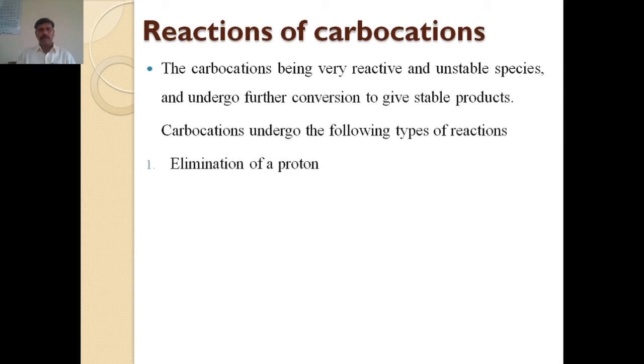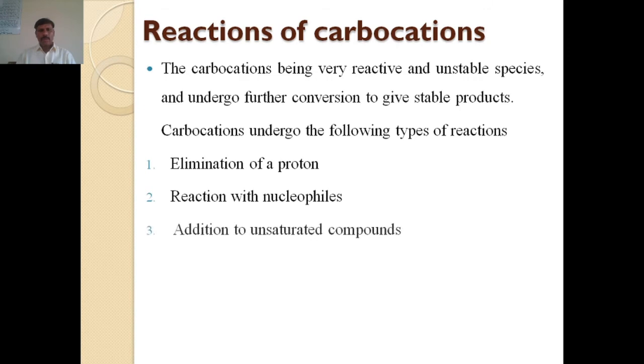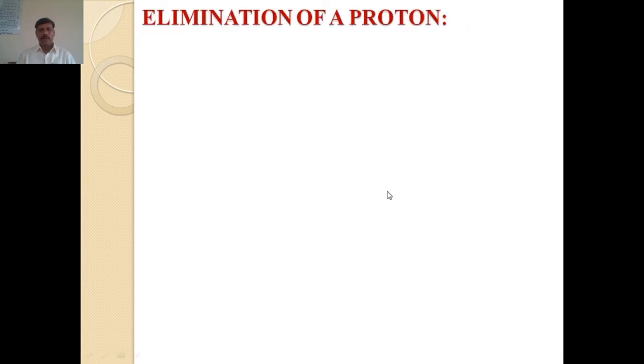First, it can undergo elimination of proton. It can react with a nucleophile. Carbocation undergoes addition reaction to unsaturated compounds, and carbocation may show a molecular rearrangement. Let us discuss each reaction one by one.